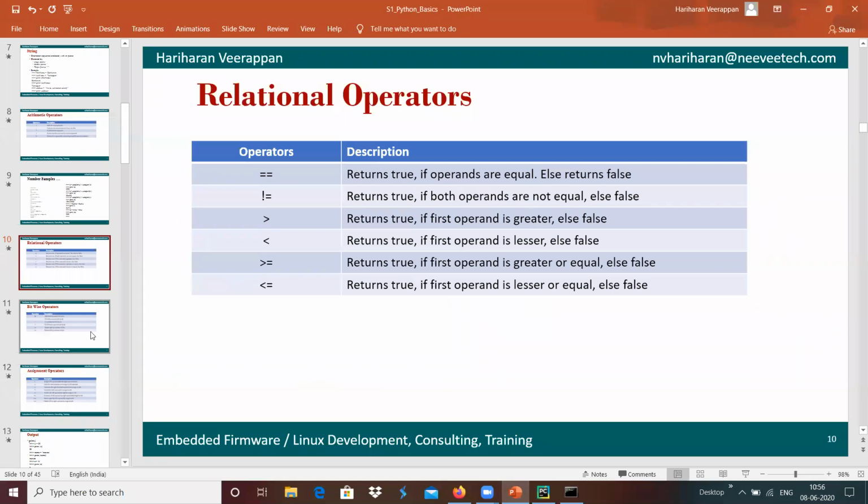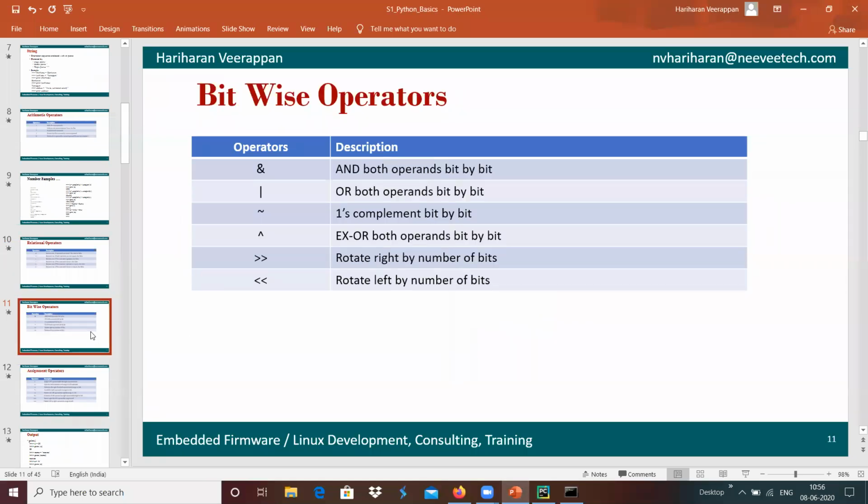Now we will move forward with the bitwise operators, basically the AND operation, OR operation, ones complement operation, exclusive OR operation, rotate right by number of bits, and left shift, rotate left by number of bits. For example, these bitwise operators can be used only on integers basically.